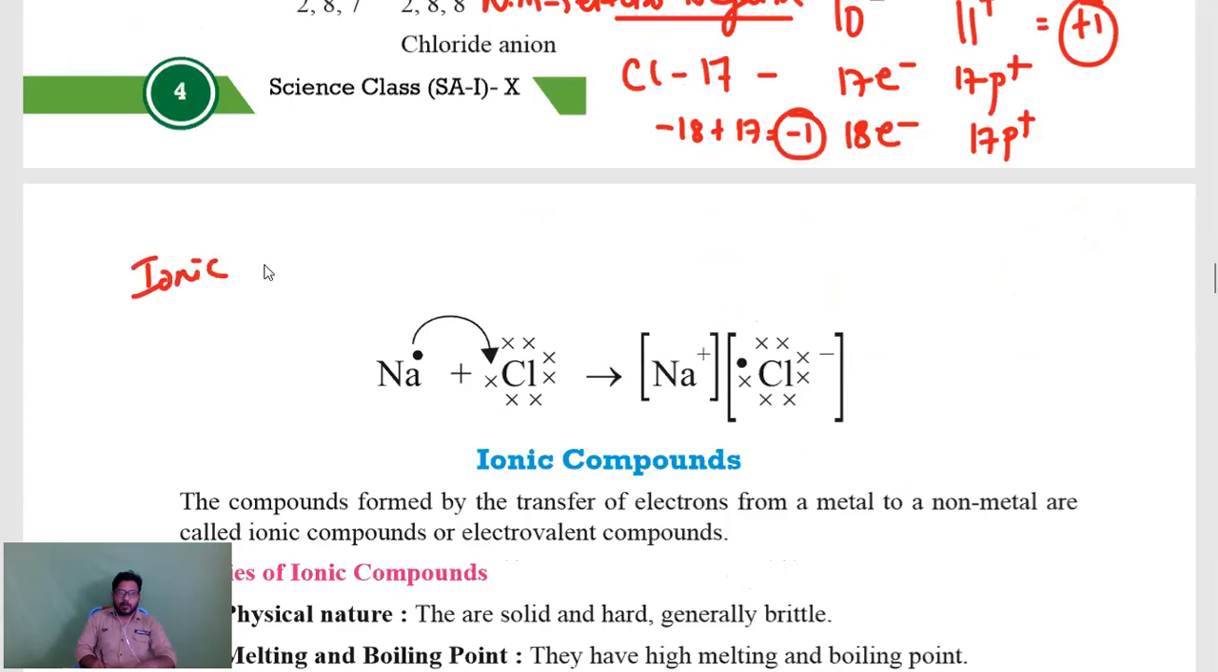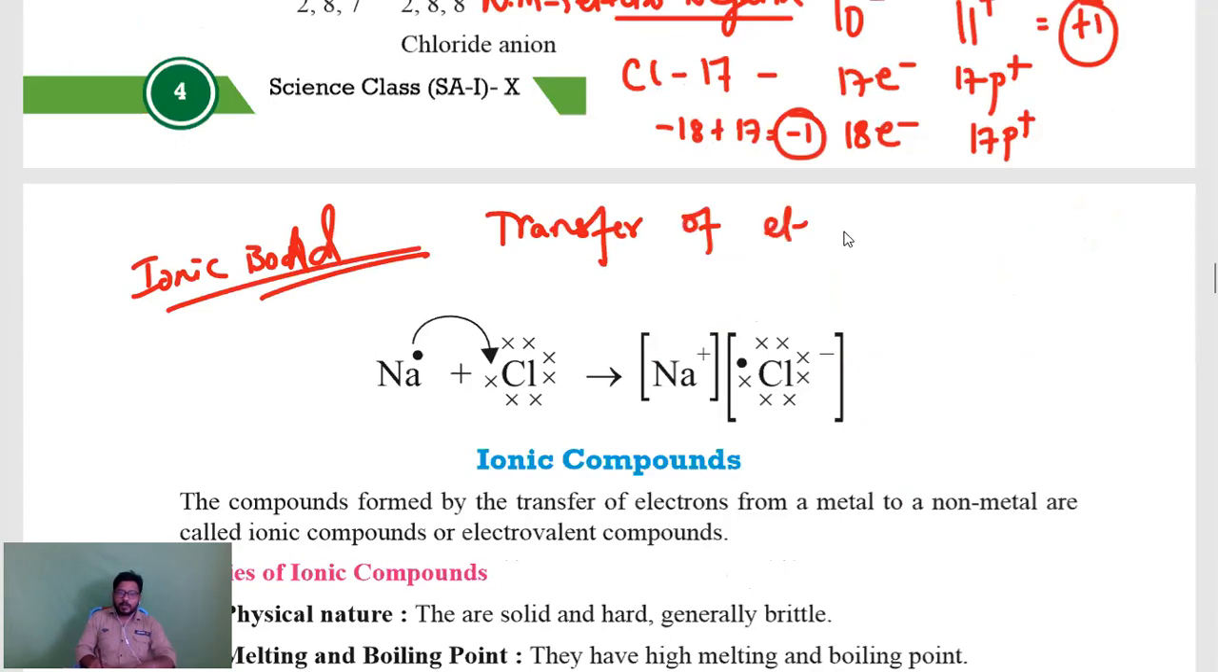What is meant by ionic bond? Bond which is formed by transfer of electrons. So here I told you it is sodium. Sodium will have one extra electron. Sodium atomic number is 11. If you write the electronic configuration, it is 1s2, 2s2, 2p6, 3s1.